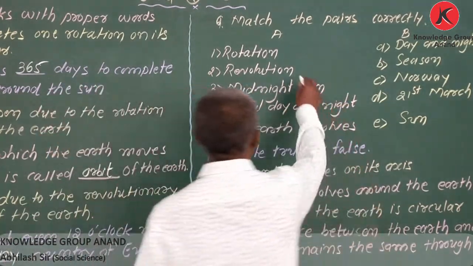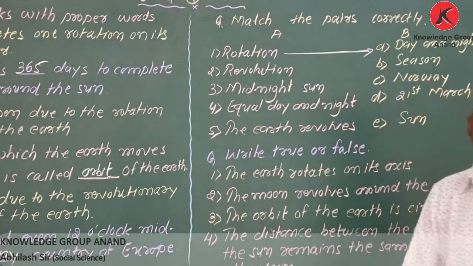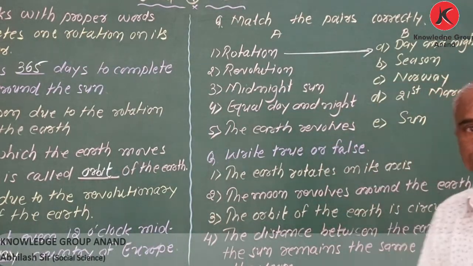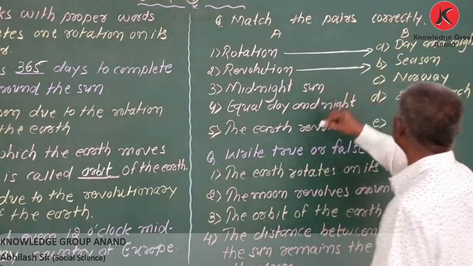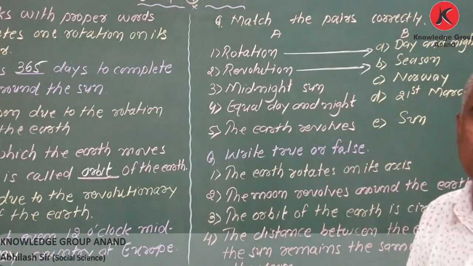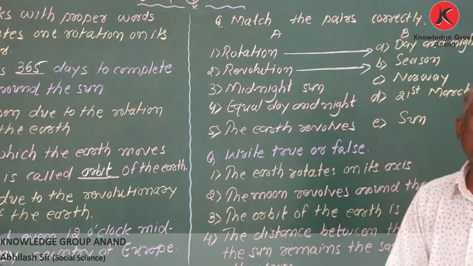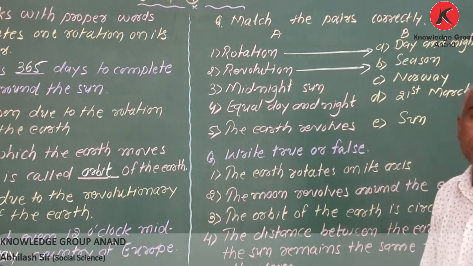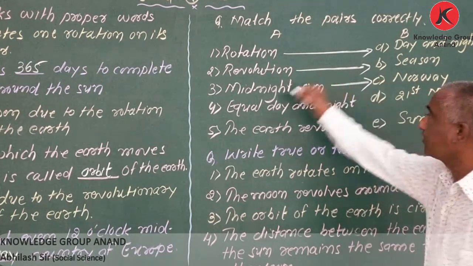Now rotation. Because of the rotation we have day and night. Got it? Revolution. Because of the revolution we have seasons. I explained this in the fill in the blanks also. Now midnight sun. Which country is called that? In which country do we have sun even at midnight? My dear student, that is Norway.